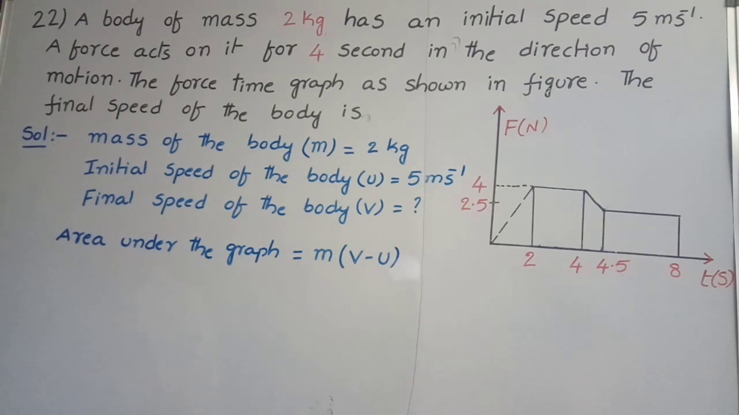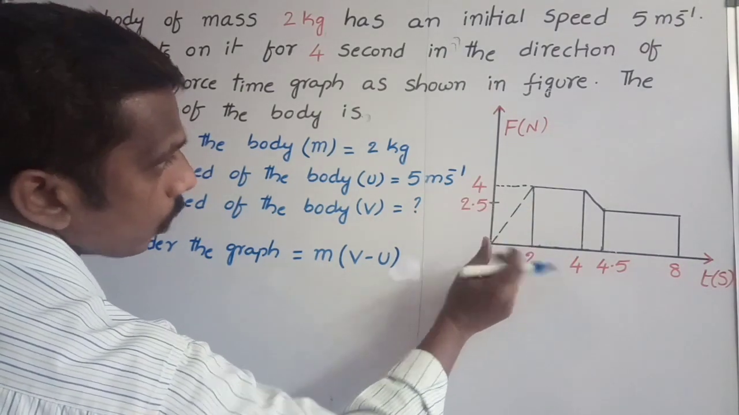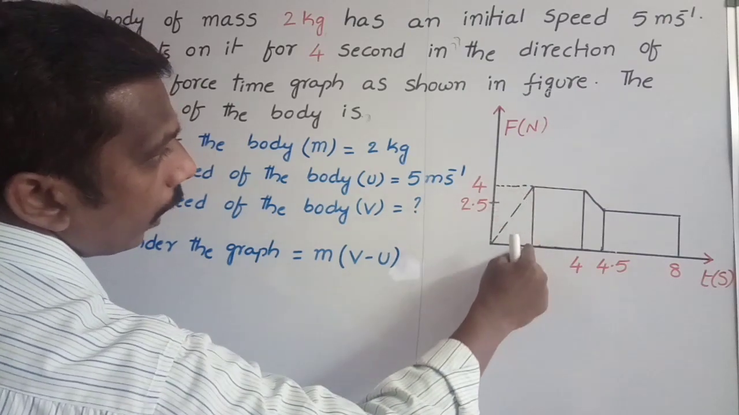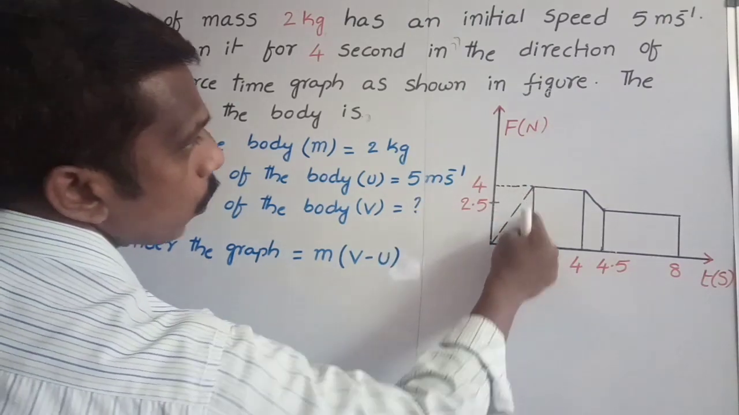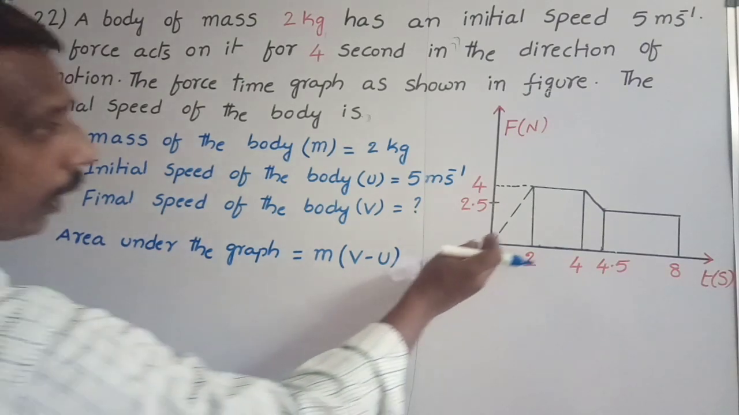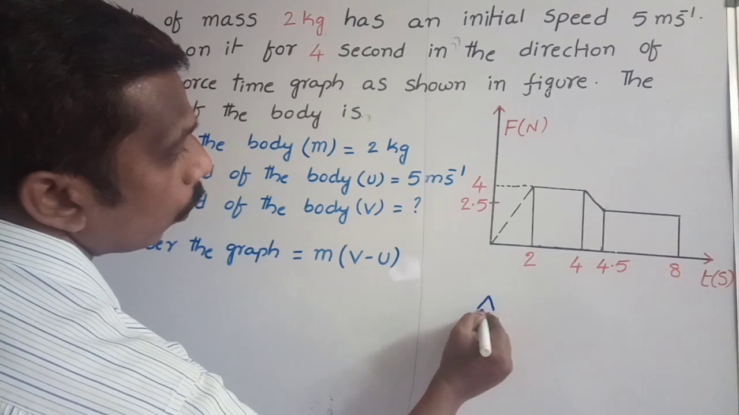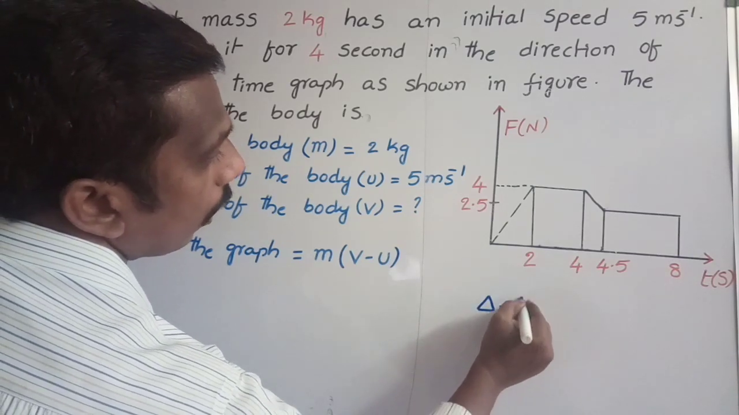Area. How to calculate area? In this problem, up to 4 seconds, if you observe this graph, the first 2 seconds are in the form of a triangle. The next 2 seconds are in the form of a rectangle. So the area of the triangle plus the area of the rectangle gives the total area under the graph.